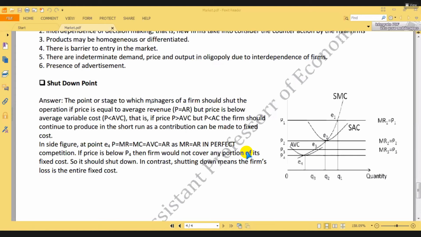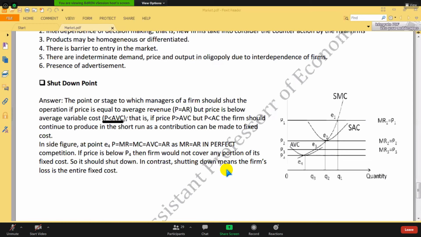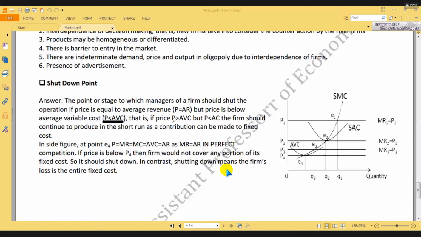Look, the point or stage at which managers of a farm should shut down the operation. The firm should shut down if price equals AR. I already have used AR equals price, but price is below average variable cost. So when price is below average variable cost, the firm must shut down its business. If price is above average variable cost but lower than average cost, the farm can continue its production in the short run, as it can contribute to fixed cost.